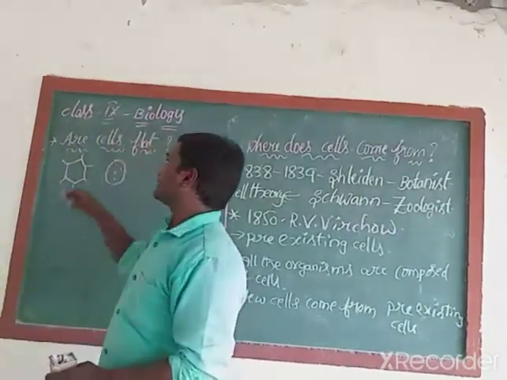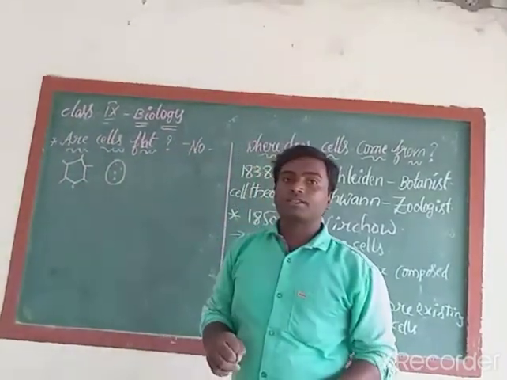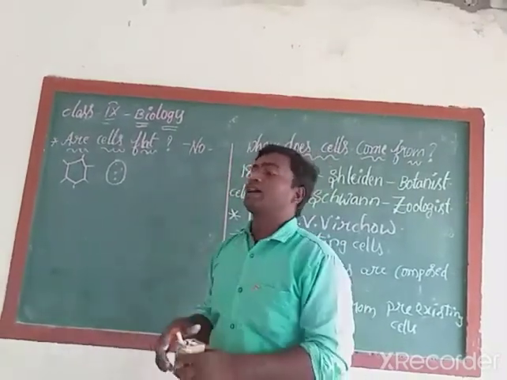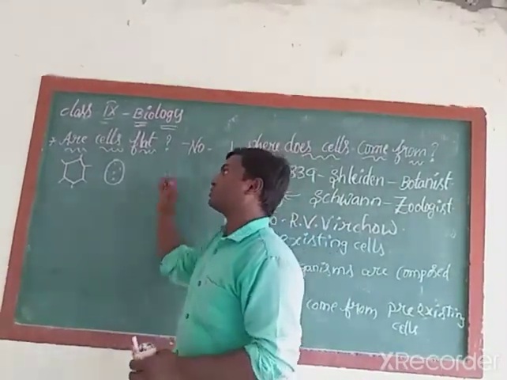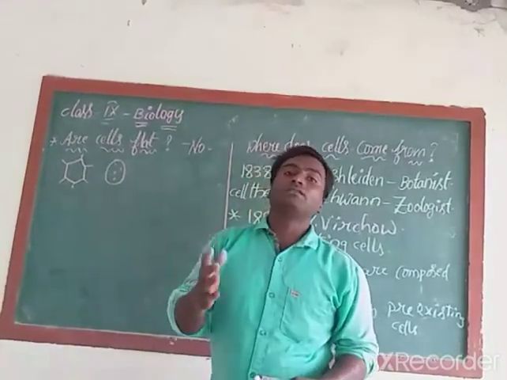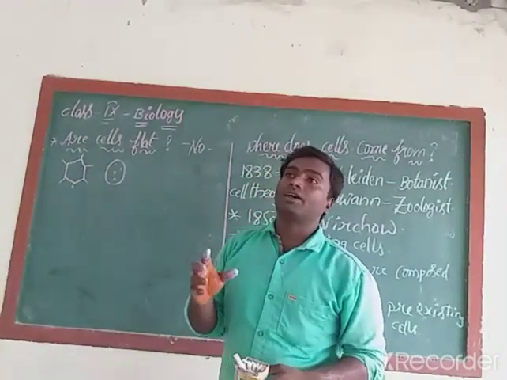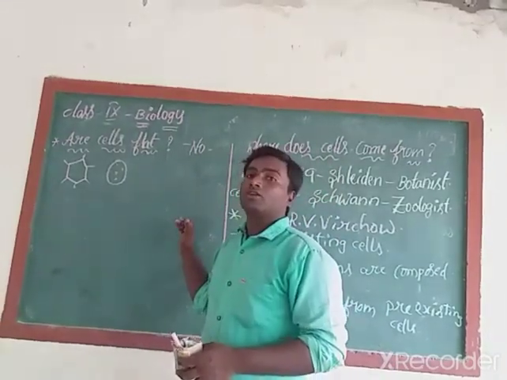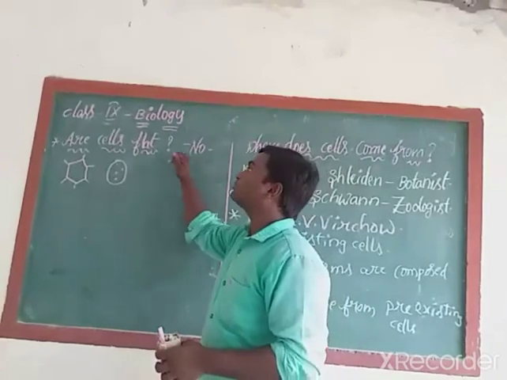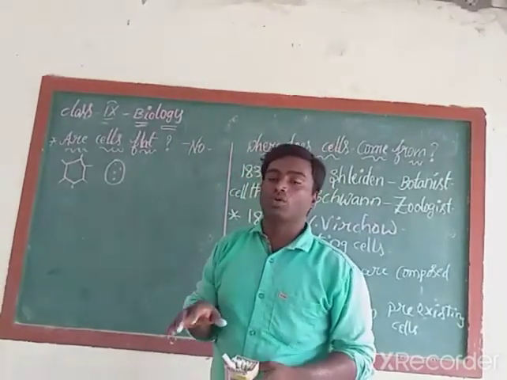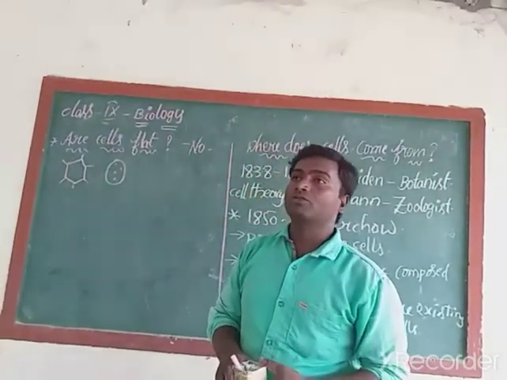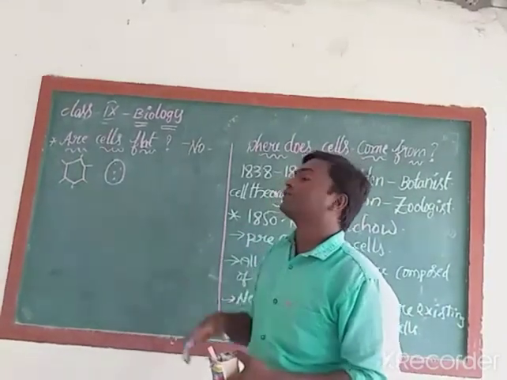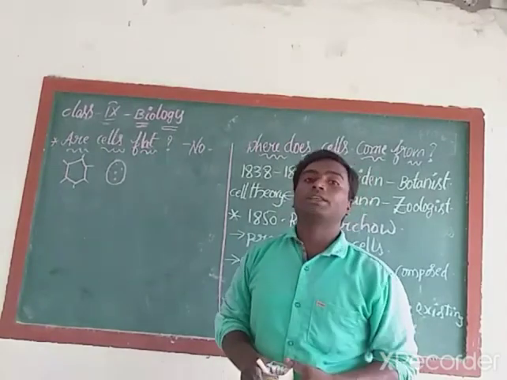Now, let us see, are our cells flat? Obviously we can say no. Cells are not flat in manner. Under an electronic microscope, a plant cell or animal cell looks flat, but actually they have a certain breadth and length. Because of this reason, we can say no to this question. Our cells are not flat in manner. They only look flat. If we use the electronic microscope, we cannot see the thickness of the cells.